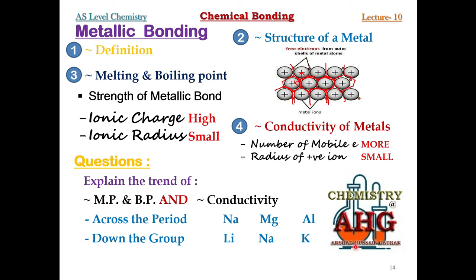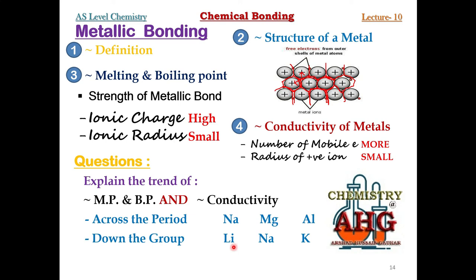Okay students, if you have written the answer, in this example you can see lithium, sodium, potassium all belong to the same group. When they belong to the same group, they have the same ionic charge, one positive, one positive, one positive. So we will ignore the first factor of the strength of metallic bond, that is ionic charge. We will consider the second factor, the radius.